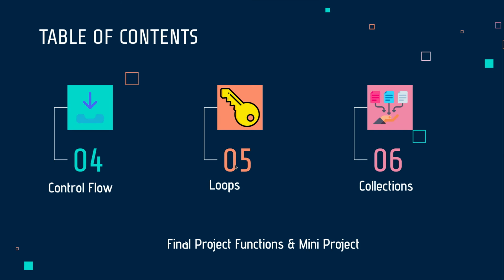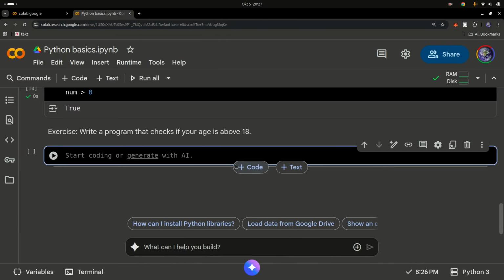Now let's move on to the next topic, and next we're going to be looking at loops. What is a loop in programming? A loop is just a way of repeating something n number of times. If you want to do a process n number of times, you don't want to write the code